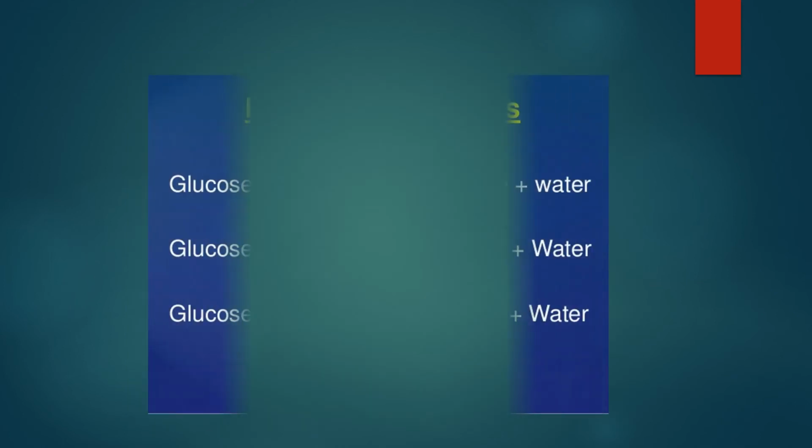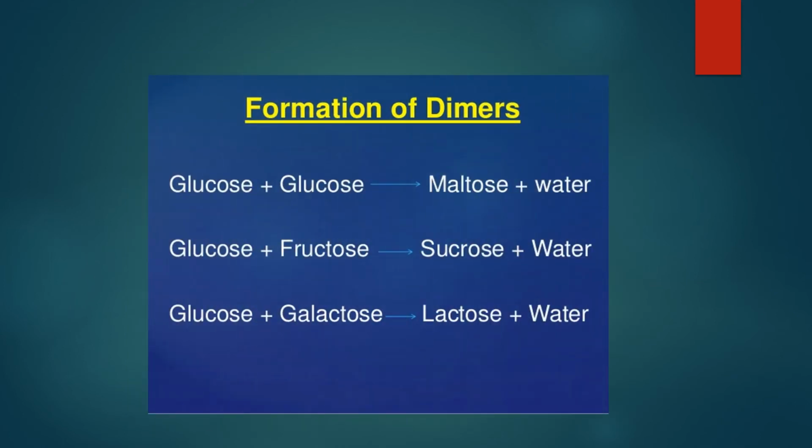Okay. How is this disaccharide formed? A disaccharide is formed by a combination of two monosaccharides. Already I've explained it to you. But what is the reaction between them? When there's a combination of two monosaccharides, the reaction is nothing but condensation. What is condensation? There is a release of a water molecule.